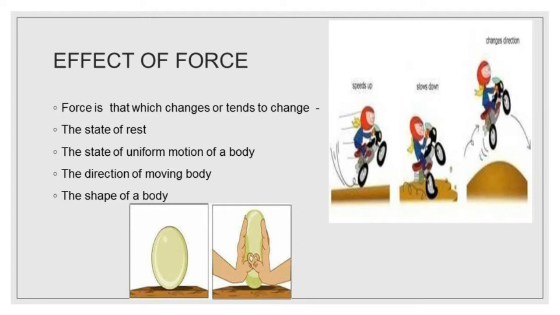At the same time, it slows down when you apply the brake to it. And at the same time, it changes its direction while riding on a bumpy surface. Here, force changes the state of rest of the bike, force changes the state of uniform motion of the bike, and it changes the direction of the bike.